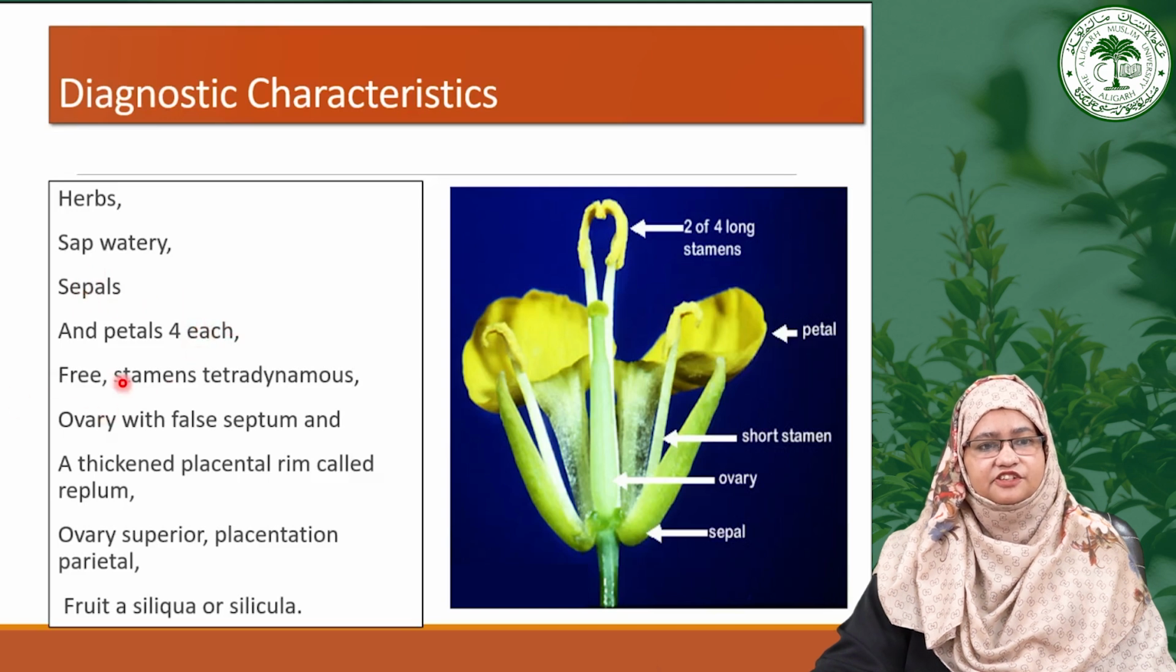They have free stamens which are tetradynamously arranged, and then an ovary with a false septum and a thickened placental ring called the replum, which is developed later. Due to the formation of this replum, the ovary becomes bilocular, and the placentation of this ovary is parietal, and the fruit is siliqua or silicula.